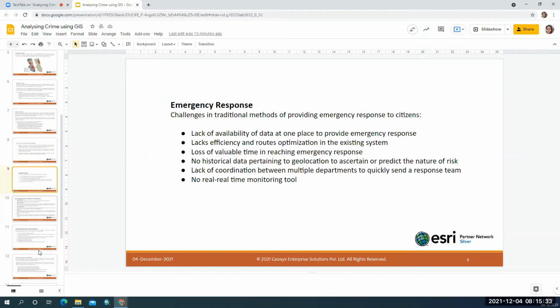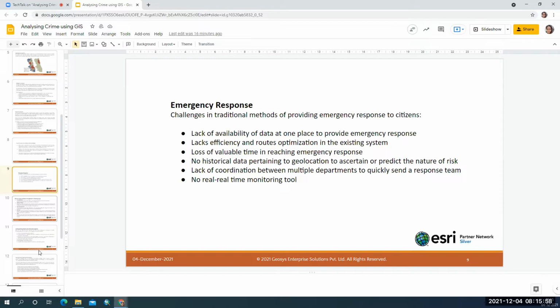And we have various challenges when we are working with crime data using GIS. The various challenges are the lack of availability of the data when there is an emergency requirement. Let us suppose there is a terrorist attack at a given location and you want to protect the people in that location.